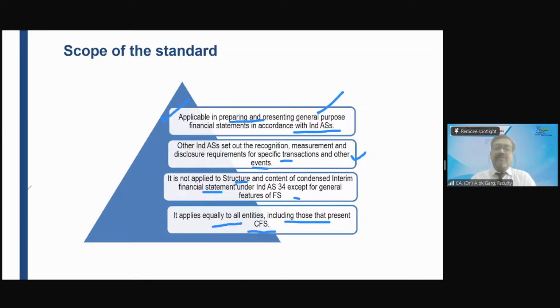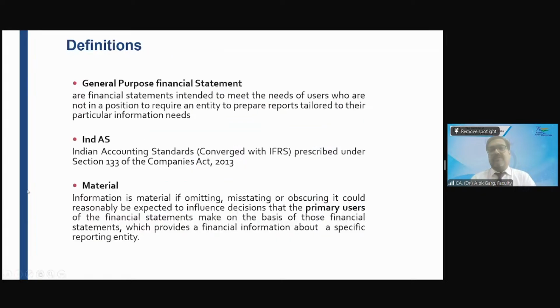So we have covered the objective and scope. Now let's move on. The definition of general purpose financial statements we have already covered. General purpose financial statements are those financial statements which are intended to meet the needs of users who are not in a position to require an entity to prepare reports tailored to their particular information needs. Like I told you, Geet cannot ask for specific information from the Reliance CFO. Mr. Ambani can ask, Geet cannot ask. Chitra cannot ask. Praveen cannot ask.